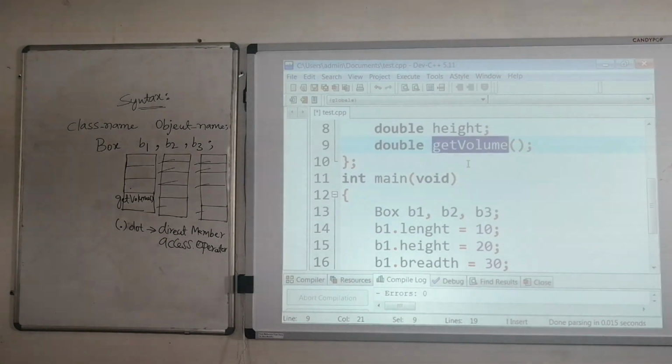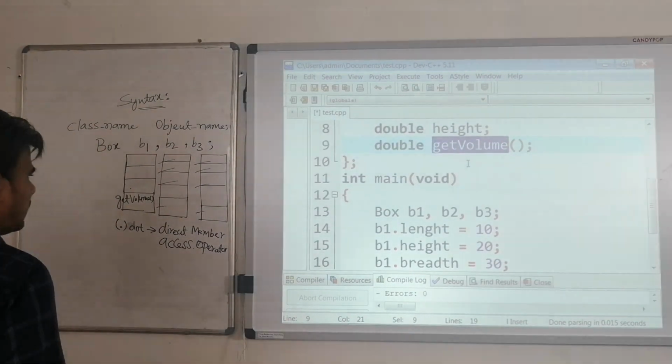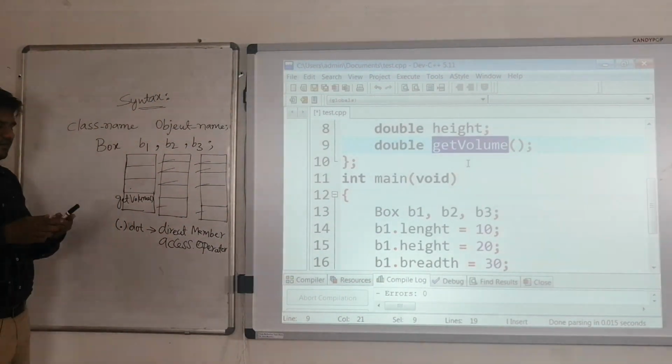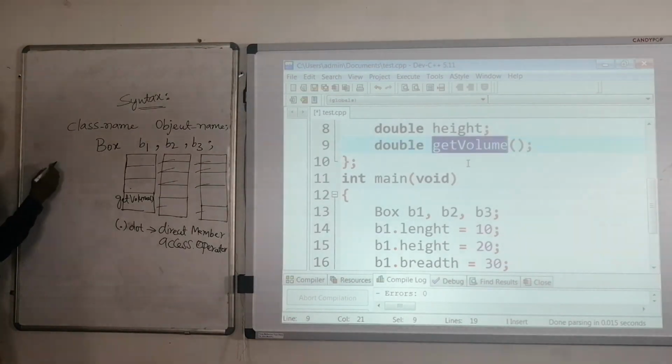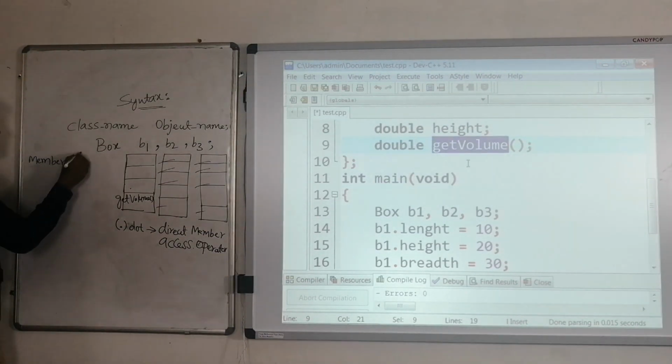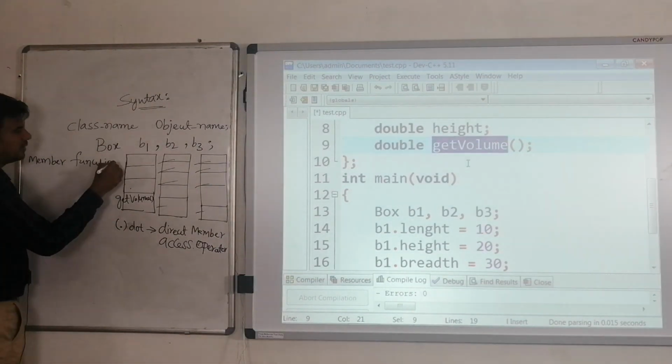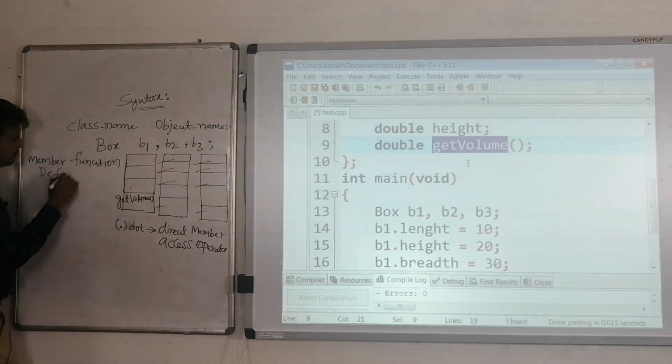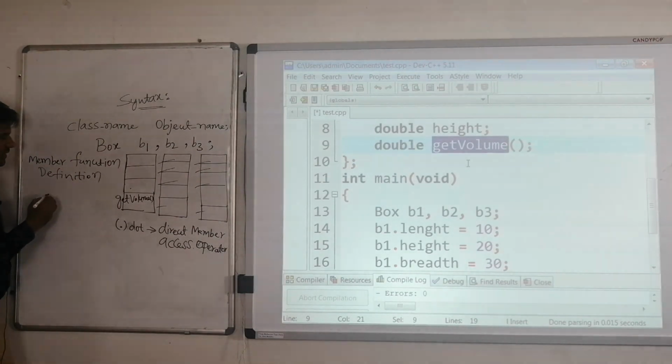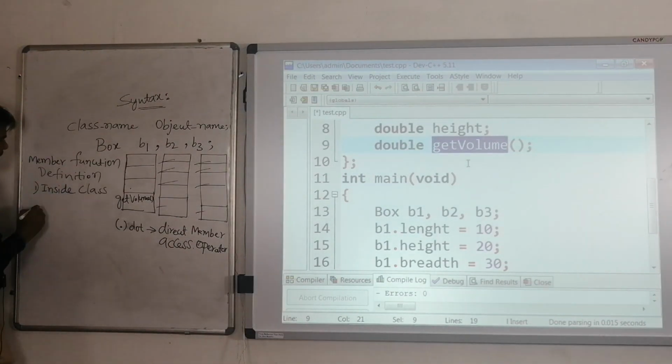To specify that coding, we have 2 approaches for the member function definition: either we can give it inside the class, or we can give it outside the class.